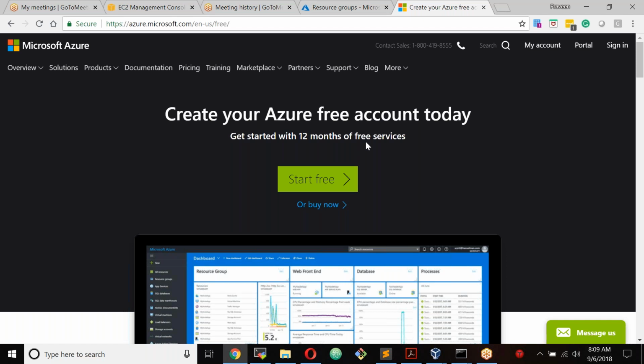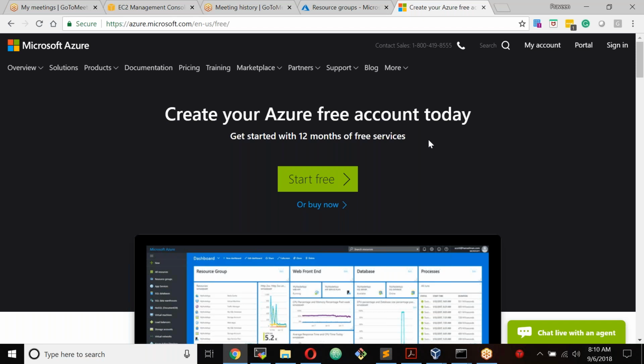Instead, they will give 13,000 rupees into your account. You can spend that 13,000 rupees to create any services. Or if you're from outside India, you will get 200 USD. You can use the 200 USD for any services that you want to create, and this credit will expire in 30 days. Within 30 days you have to use it. After 30 days, on the 31st day, you will not see that credit.